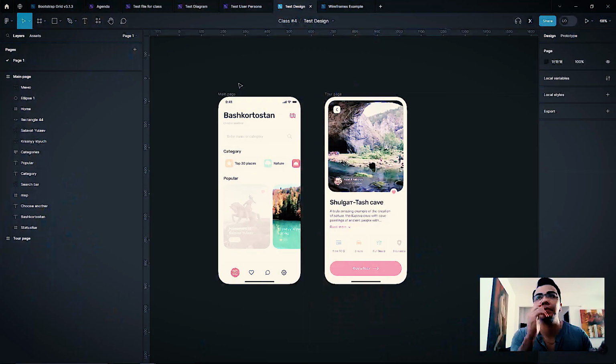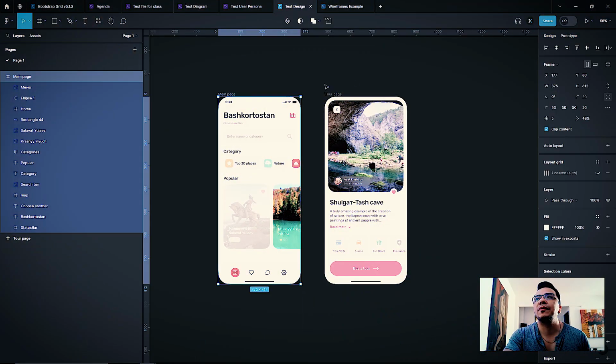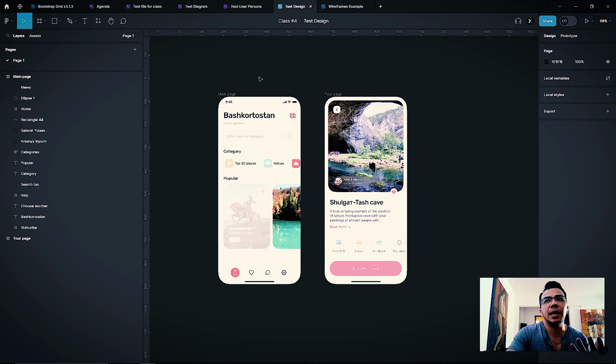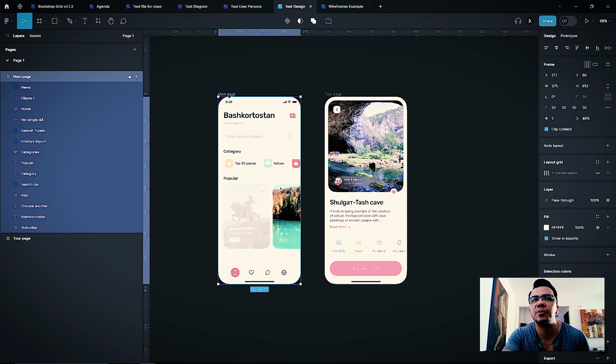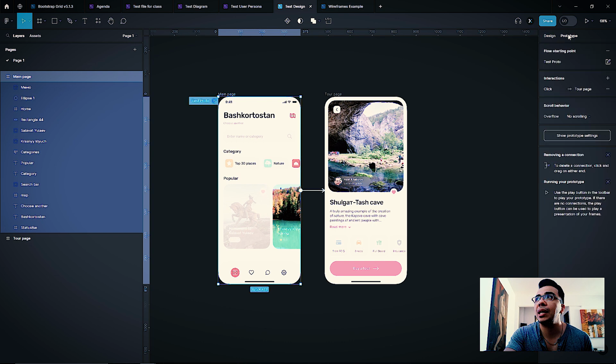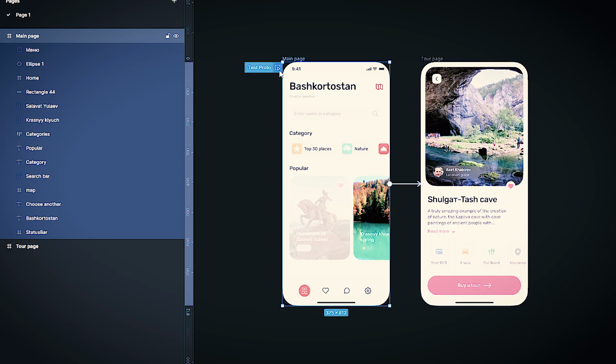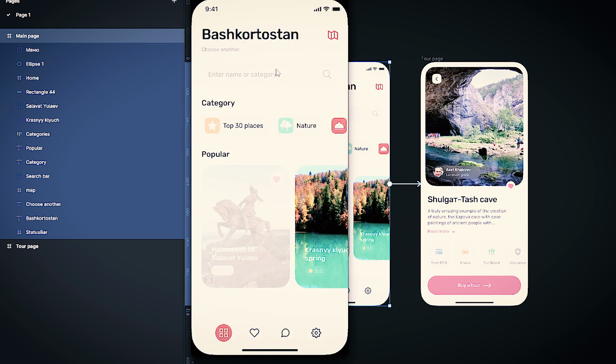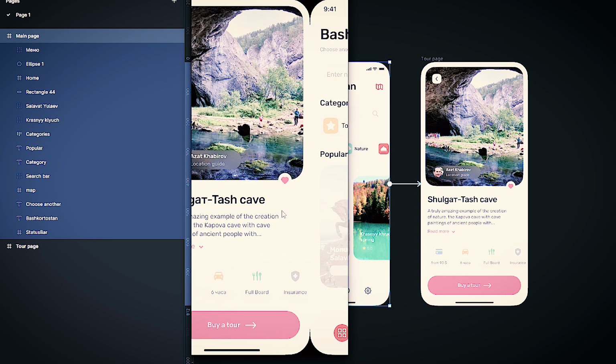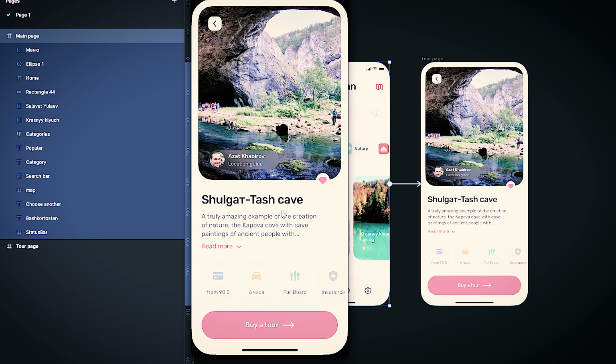To make an example, this is something really, really simple. We have these 2 pages. Maybe the developer comes and asks, what happens when I click here? Or how is the animation to the next page? So you go to prototype here. This is design mode and this is prototype mode. And this is one example. So what happens when I click here, I go to this page, and that's the animation.